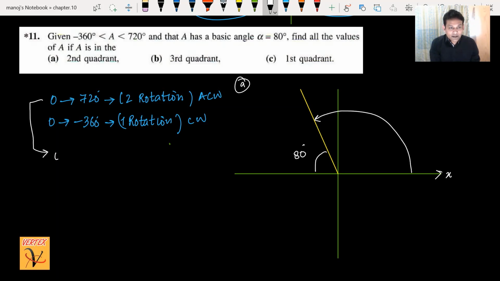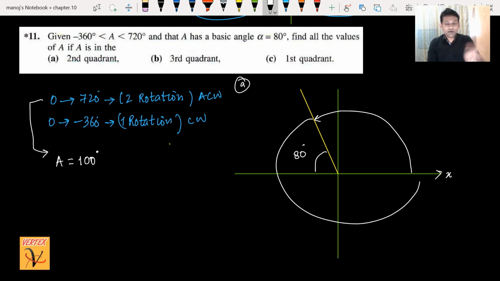The first angle, angle A, is 180 minus 80, which is 100 degrees. We have done it. There is no problem. This is the first angle. Then we have done one rotation. When I move from here till here, this one rotation, there is no other angle lying on our path.